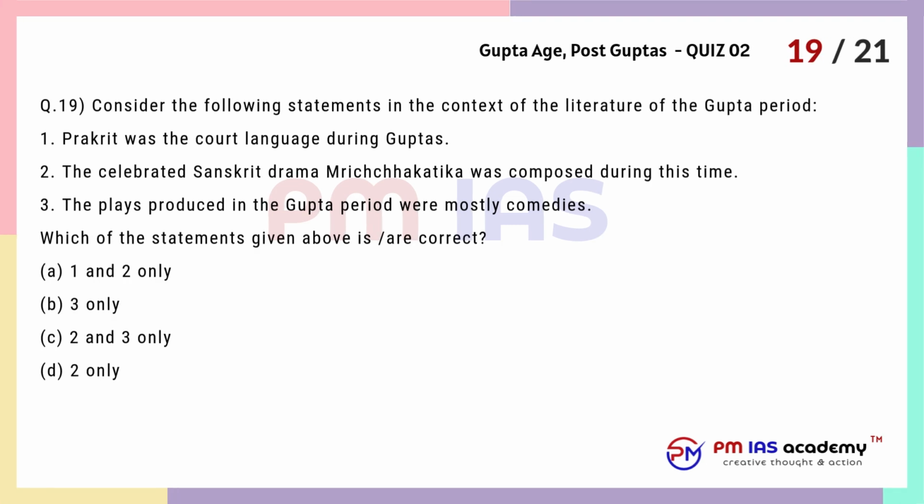Question 19. Consider the following statements in the context of the literature of the Gupta period. 1. Prakrit was the court language during Guptas. 2. The celebrated Sanskrit drama Mrichchhakatika was composed during this time. 3. The plays produced in the Gupta period were mostly comedies. Which of the statements given above are correct? A. 1 and 2 only. B. 3 only. C. 2 and 3 only. D. 2 only.